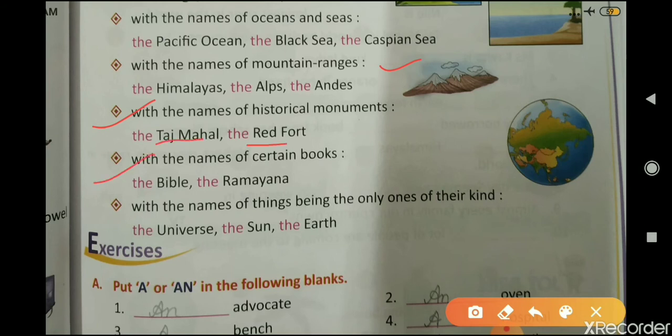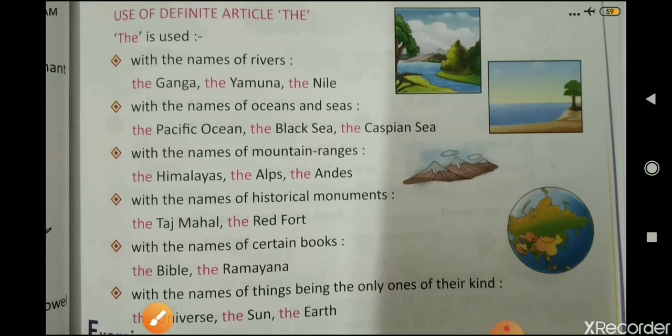With the names of certain books: the Bible, the Ramayana. With the names of things being the only ones of their kind. For example, the universe, the sun, the earth. So this is the use of the.